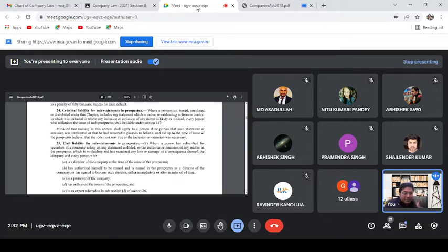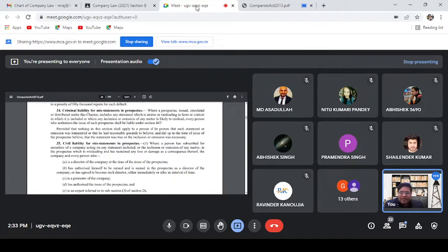But here the question left for us is what is a misleading statement, so that we can understand that any statement giving the wrong indication, and what is an untrue statement, all these things we will discuss. First we will discuss these provisions, then we will have discussion on that also.